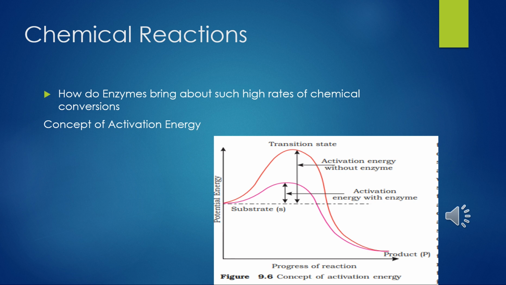Now we'll understand how a metabolic pathway takes place. When glucose changes into pyruvic acid, it looks like a simple reaction, but it takes 10 enzymes to go through this pathway. So 10 different enzymes are used for this catalyzed metabolic reaction. Just like in our body, when lactic acid is produced from glucose in anaerobic conditions, it's also a chemical reaction. Now, what is the concept of activation energy?